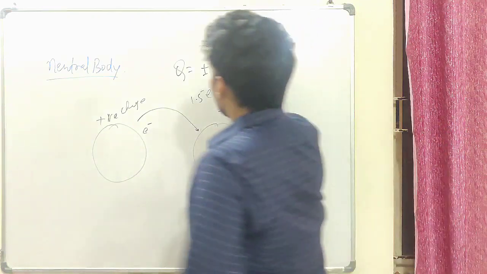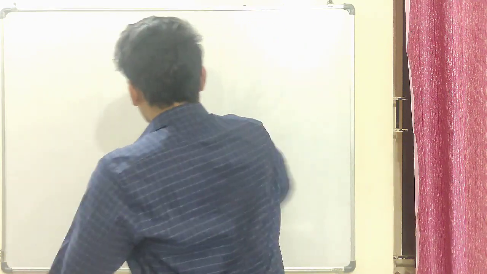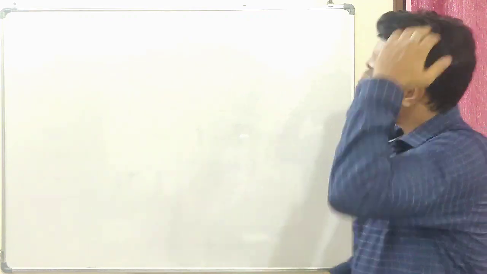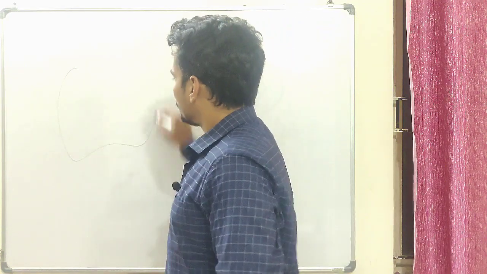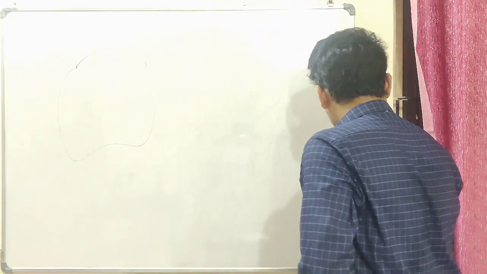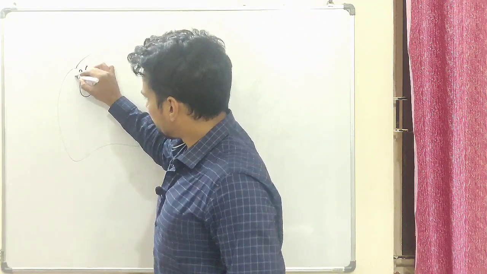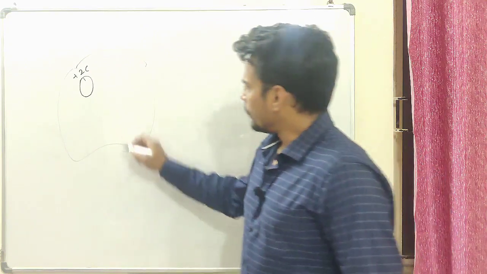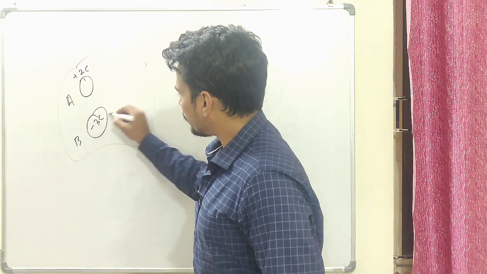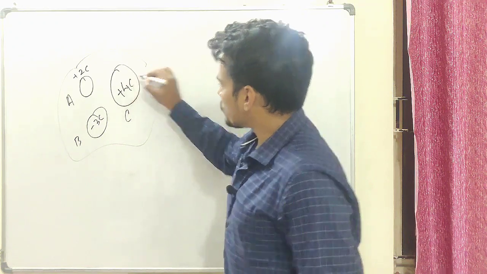Fair enough. Now the next thing that we need to learn is the conservation of charge, right? I'm sure you have heard about it, you know it by default. Let's say I have a body like this, something like that. Let's say I have 2 coulomb of charge here, plus 2 coulomb of charge, in body A. Body B has, let's say, minus 3 coulomb of charge, and in body C, inside it, I have just kept 4 coulomb of plus charge.